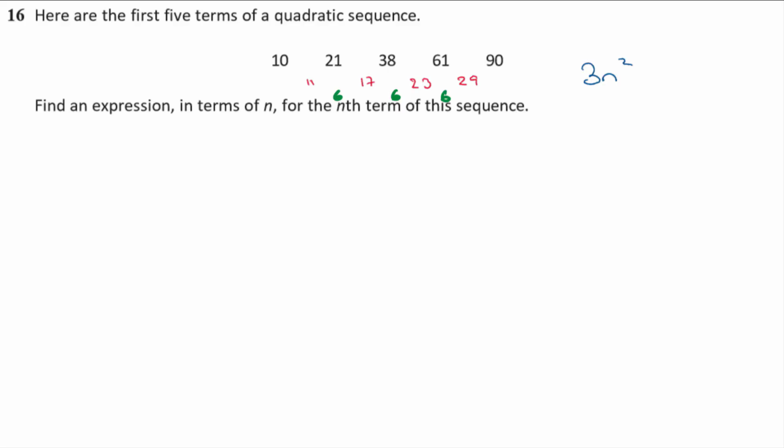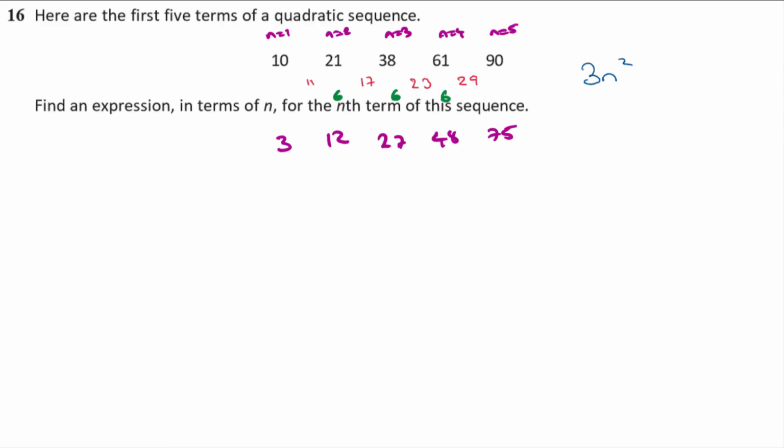So remember this is when n is 1, n is 2, n is 3, n is 4, n is 5. Okay, so for this sequence, if n is 1, 3n squared would be 1 squared times 3, which is 3. When n is 2, 2 squared is 4 times 3 is 12. When n is 3, 3 squared is 9 times 3 is 27. And then n is 4, 4 squared is 16 times 3, 48, and then 5 is 25 times 3 is 75.